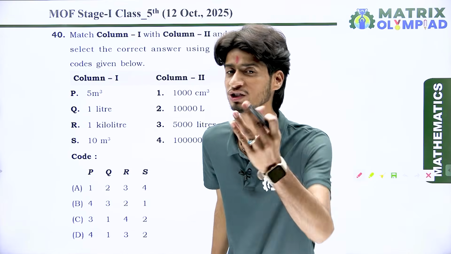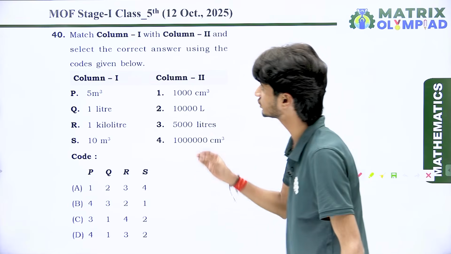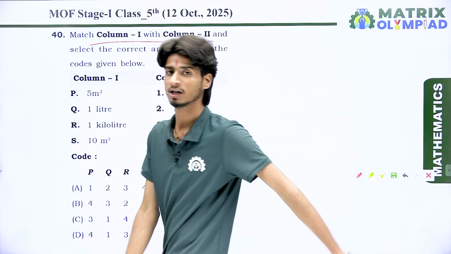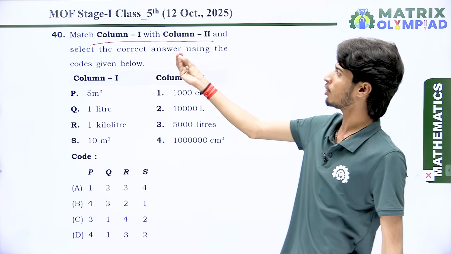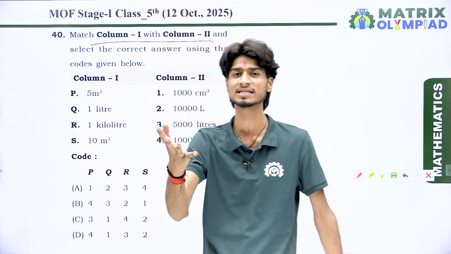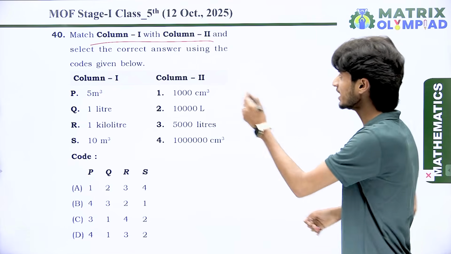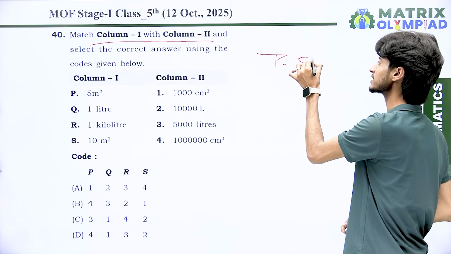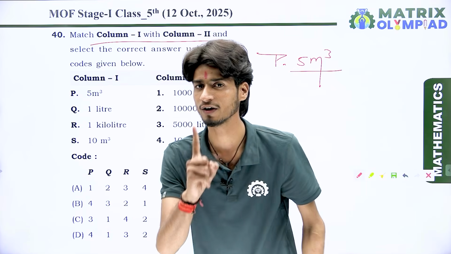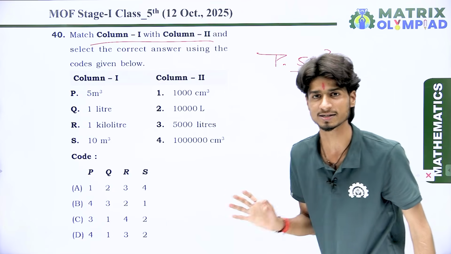So next is question number 40, which you face in the examination, and it is a column first and column second based question. We want to match column first with column second and select the correct answer using the codes given below. Look at here. We have point P in column first, and it says 5 meter cube. Dear students, 1 meter cube is equal to 1000 liters. Yes or no?